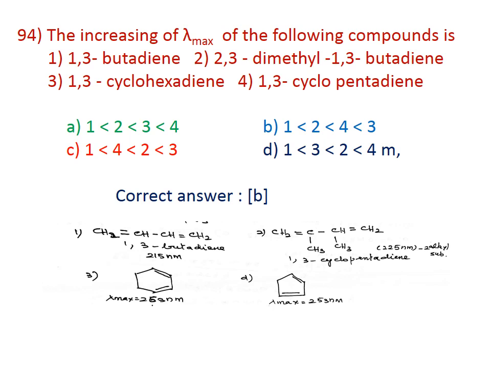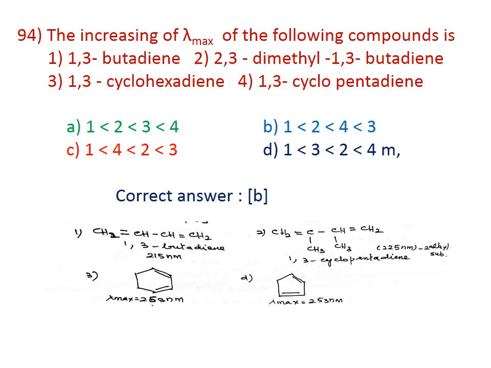For 1,3-butadiene, the lambda max will be equal to 215 nanometer, and for 2,3-dimethyl-1,3-butadiene, the lambda max value will be equal to 225 nanometer.